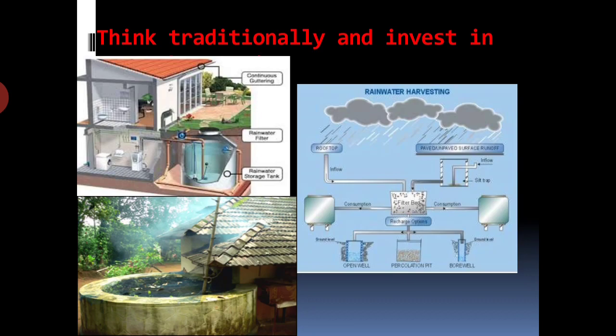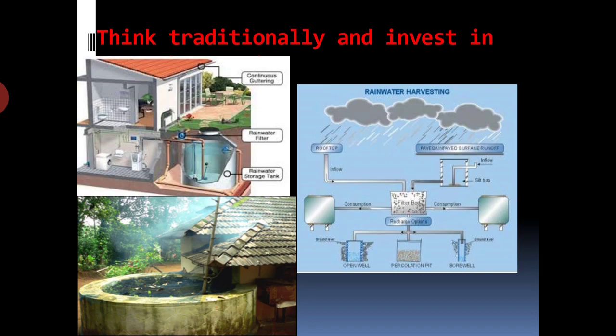Okay. Now in modern times, efforts have been made to revive the old water bodies and popularize water harvesting. Okay, now also water harvesting plants are constructed on the roofs of the buildings to store rainwater. So water harvesting is very beneficial.